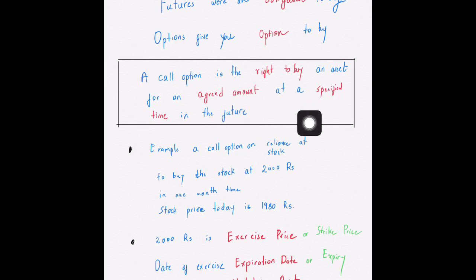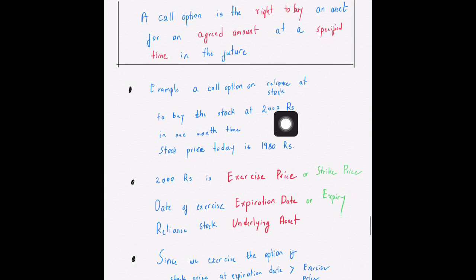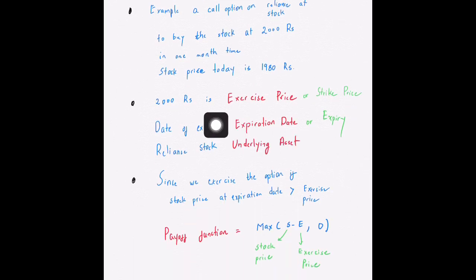Okay, I'll just use made up examples. These values are not actually the values either of the asset or of the option, but let us consider that we're having a call option on a Reliance stock which gives us the right to buy the stock at 2000 rupees in 1 month's time, with the stock price today being 1980 rupees. 2000 rupees is called the exercise price or the strike price. The date of exercise, that is after 1 month, is called the expiration date or the expiry, and the Reliance stock is called the underlying asset.